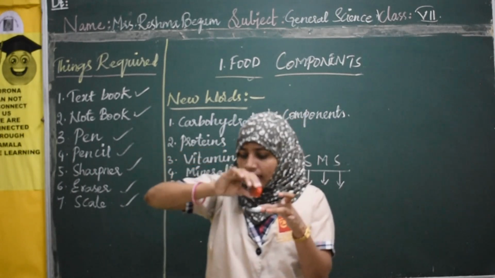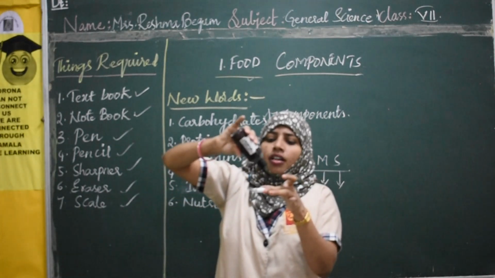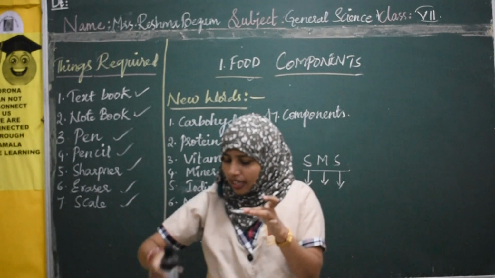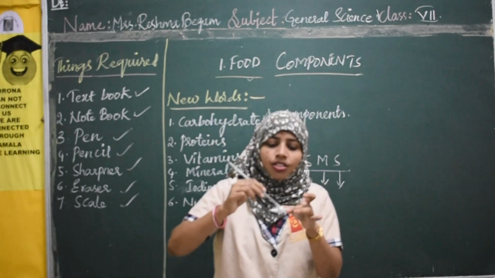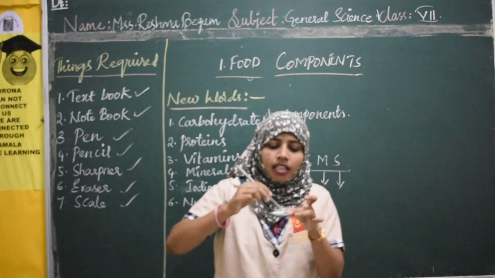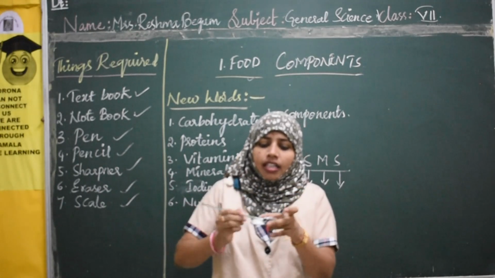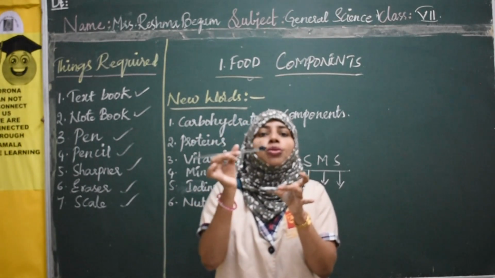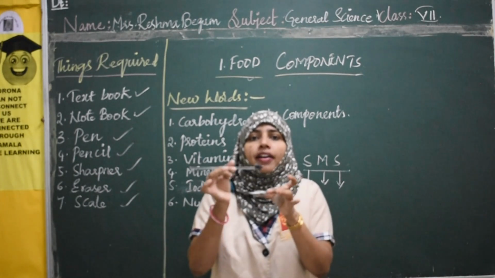Let us observe the color of it. See, we got a nice color. Let us take a little more for your clear observation. I am going to mix this with the help of a glass rod. Can you observe this color? Some bluish black color has appeared. This appearance of bluish black color confirms the presence of carbohydrates in it.